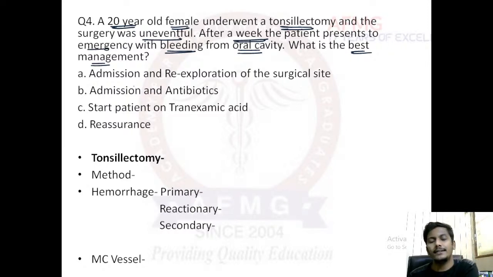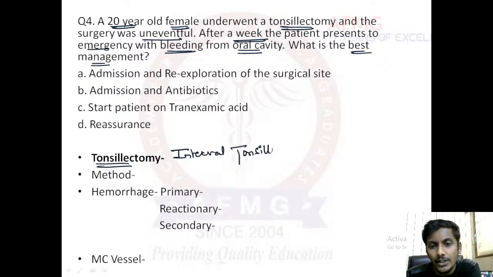First of all, let's discuss a few points about tonsillectomy which are important from your exam point of view, at least the one-liners. Nowadays it is usually preferred that we perform an interval tonsillectomy. What do we mean by interval tonsillectomy?